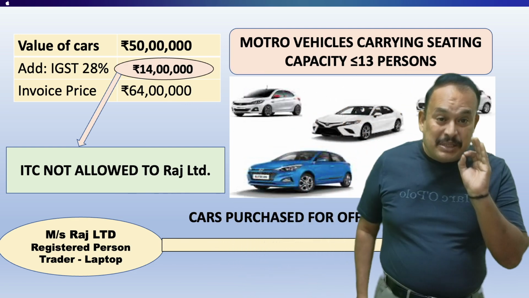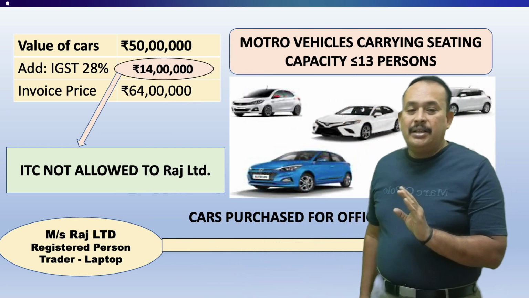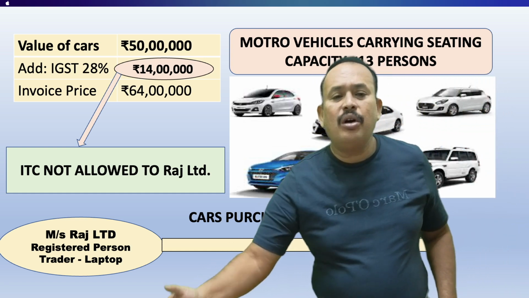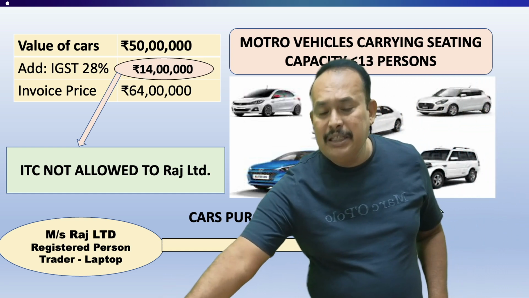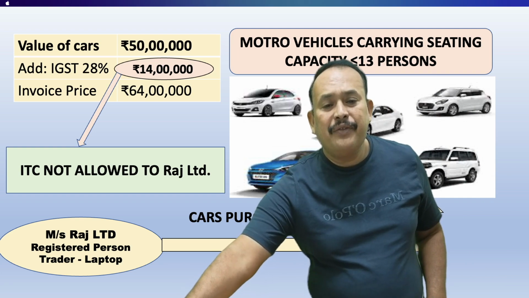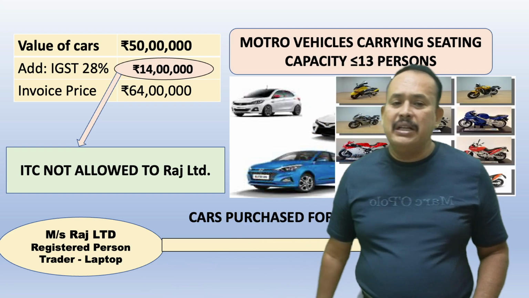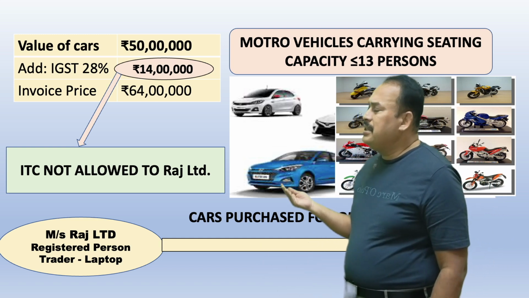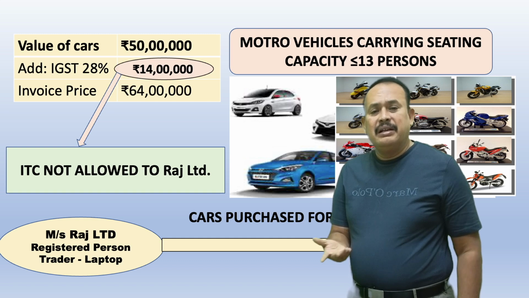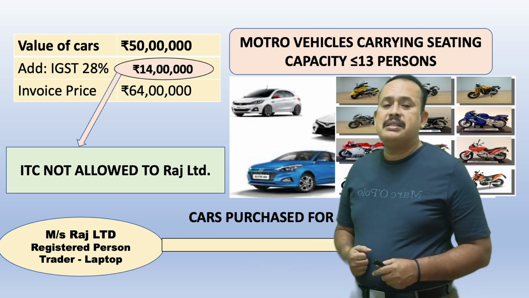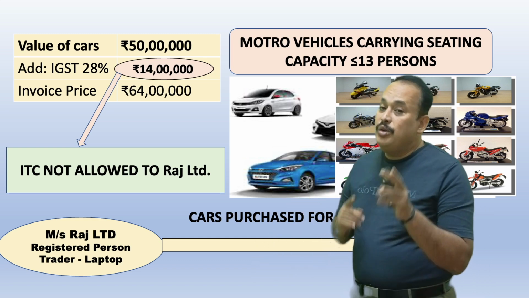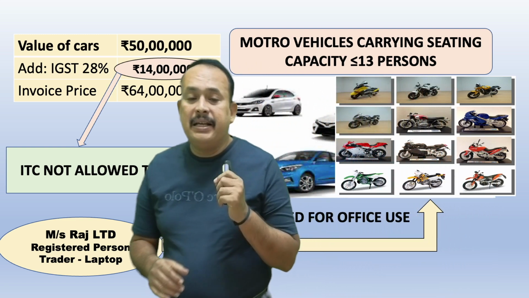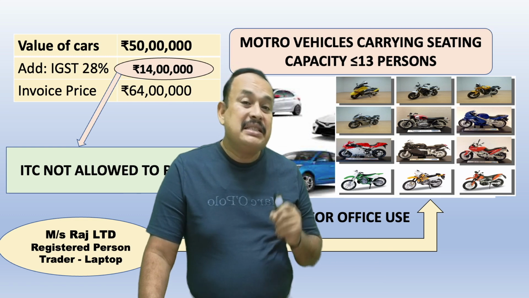But it is specifically mentioned passenger vehicle, which includes this also. Which one? The two-wheelers. If you refer here, my dear friends, two-wheeler, two persons, not exceeding 13, in that case ITC not allowed. When you come to two-wheelers especially, there is a concept called CC capacity.